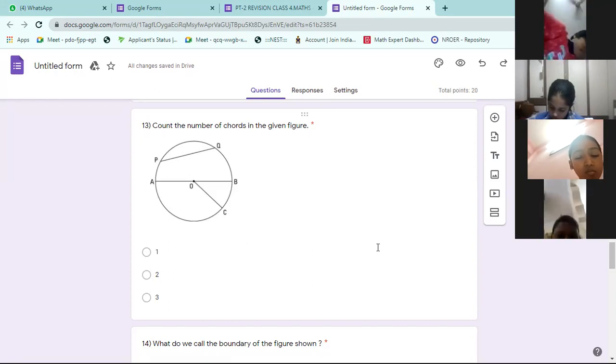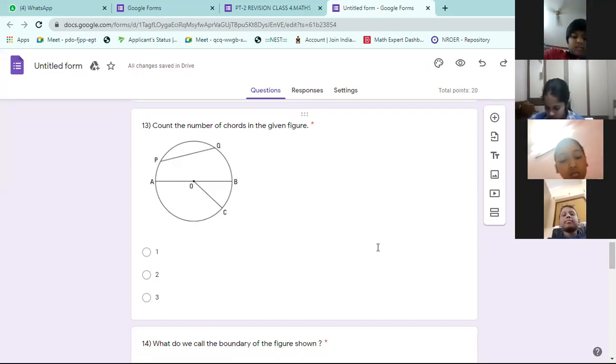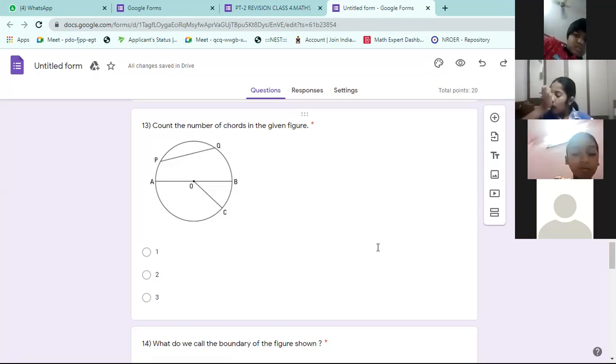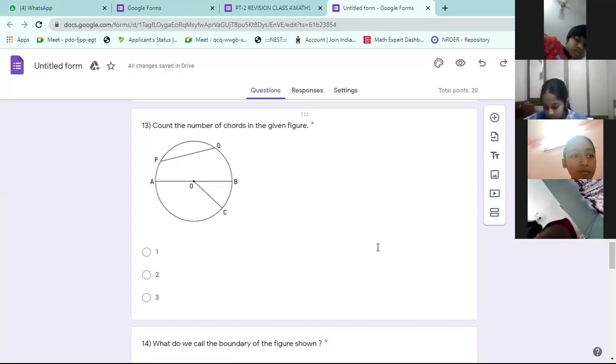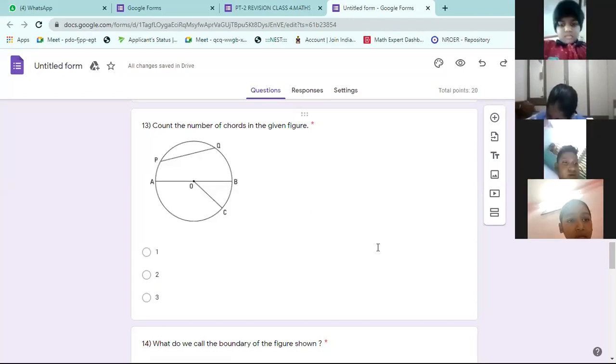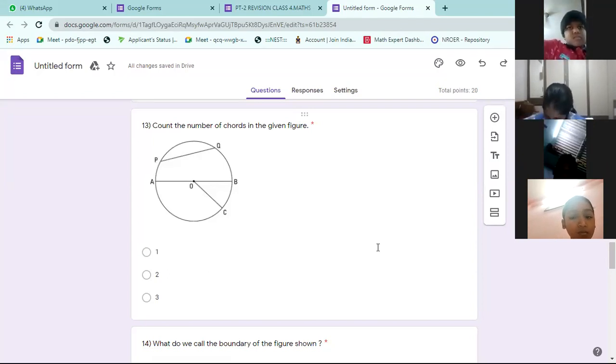13th one, how many chords are there in the circle? Look at the circle. Chord means a line joining 2 points on the circle. Sir, show me the 14th one, sir. Wait. Let others also do it. If it is completed, keep quiet. Sir, can I tell the 14th one answer?